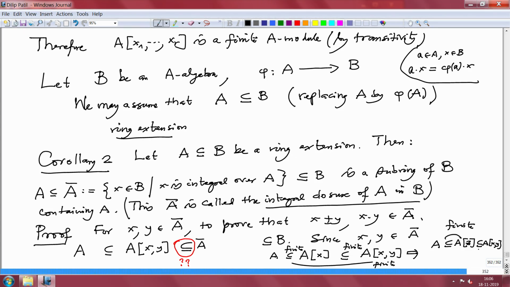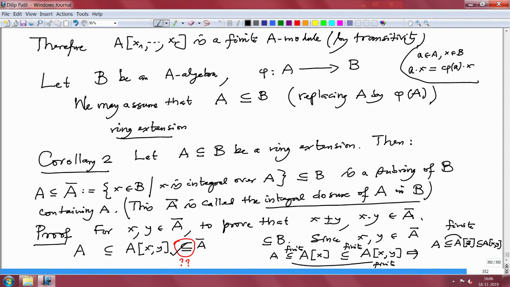Because we use the equivalence of the third statement: an element is integral if the subalgebra generated by it is contained in a bigger subring which is also finite. So that proves this inclusion. So this inclusion is proved. Therefore, we proved corollary 2.